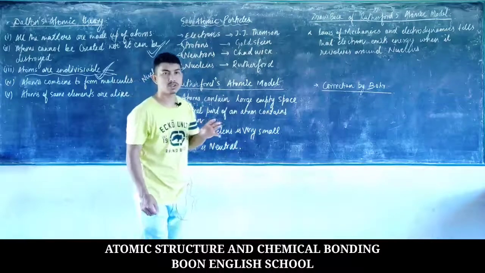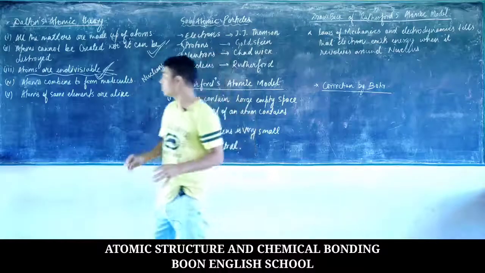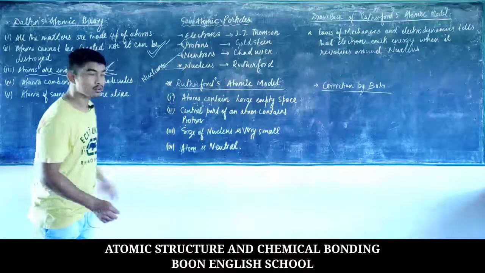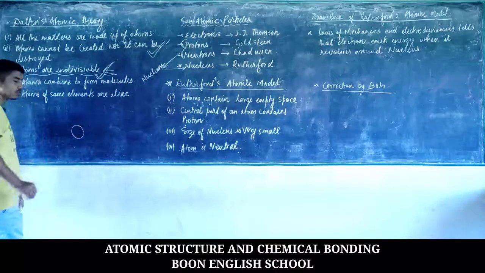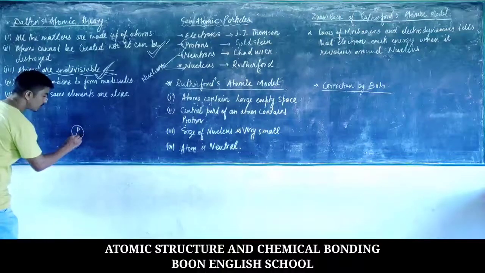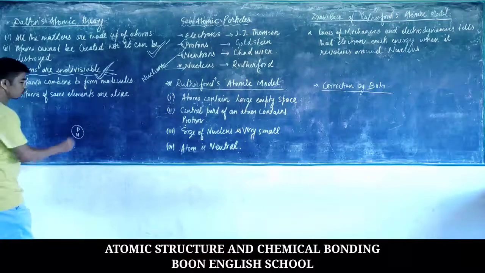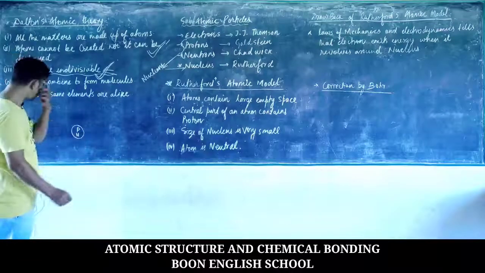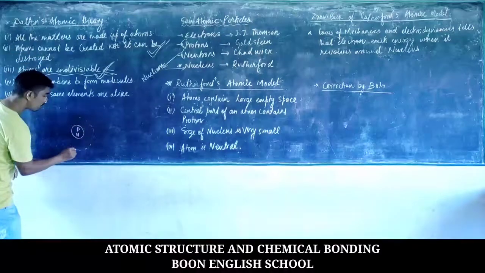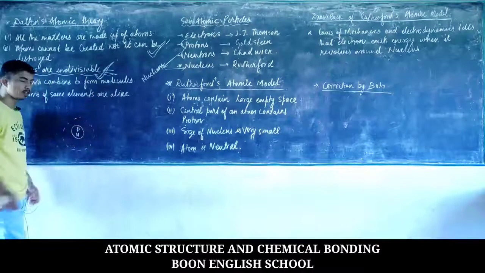And where is the electron? The position of the electron is around the nucleus. If I have to draw the structure of an atom, it will be somewhat like this: the central part of the atom is known as the nucleus, which consists of the protons and the neutrons. As a result, the charge of the nucleus is positive, and the electrons revolve around the nucleus in a path known as a shell.